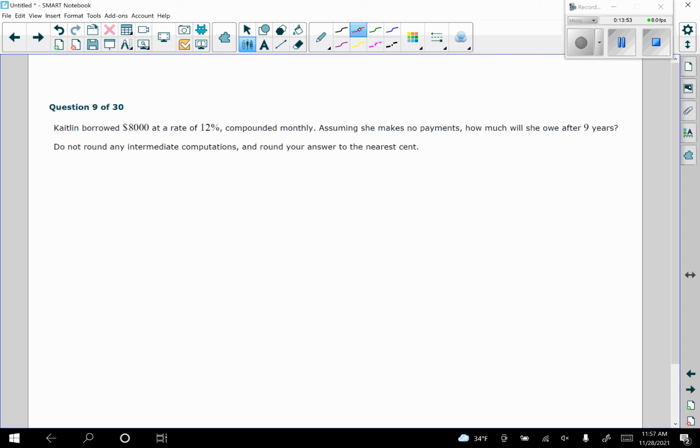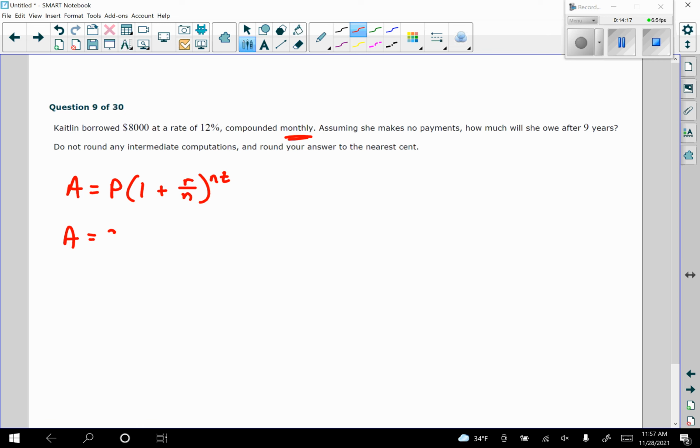Okay, question 9, another compound interest problem. Caitlin borrowed $8,000 at a rate of 12% compounded monthly. So that would be 12 times a year. Assuming she makes no payments, how much will she owe after 9 years? We're going to set this up as A equals P. We need to use this formula, 1 plus r over n raised to the n times t.